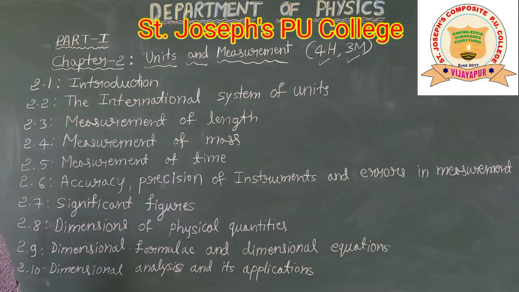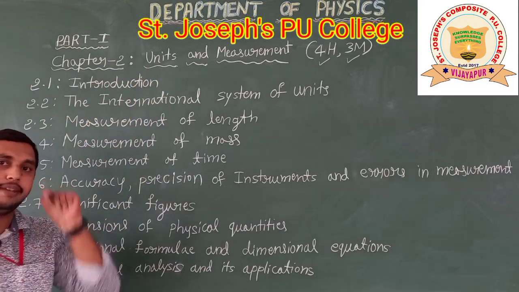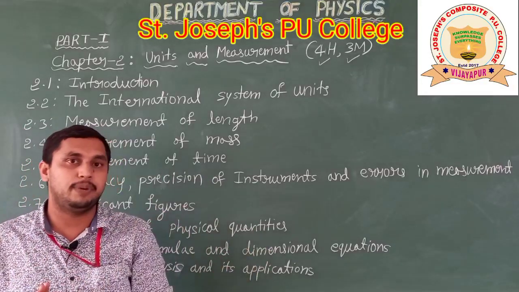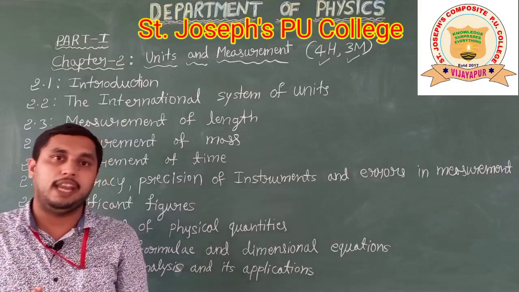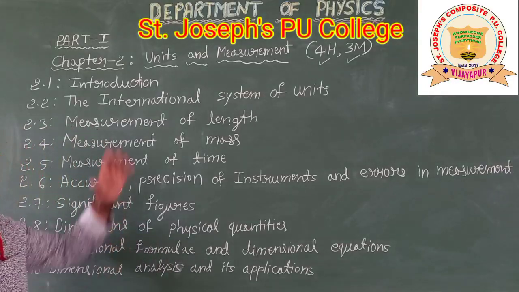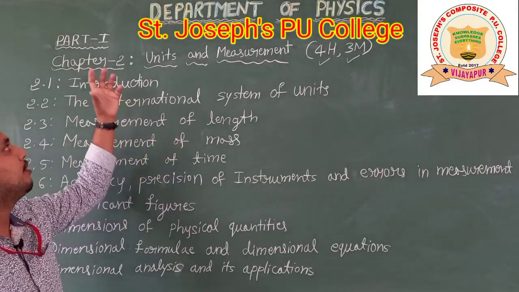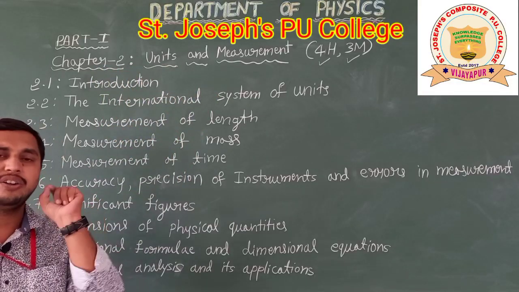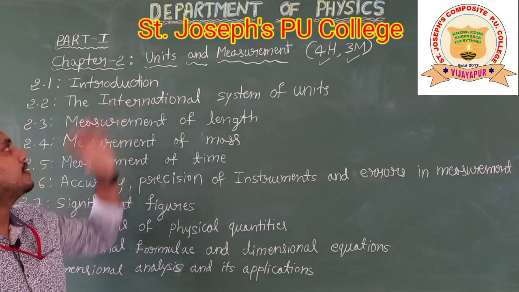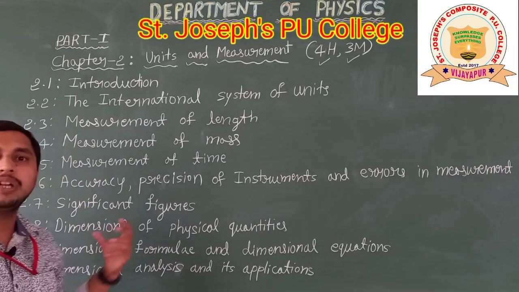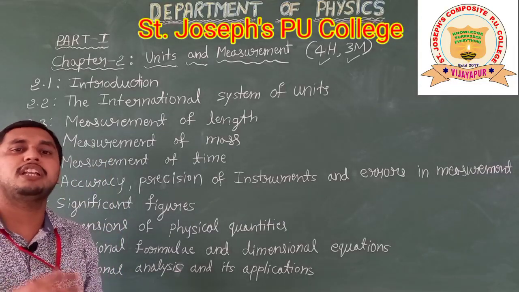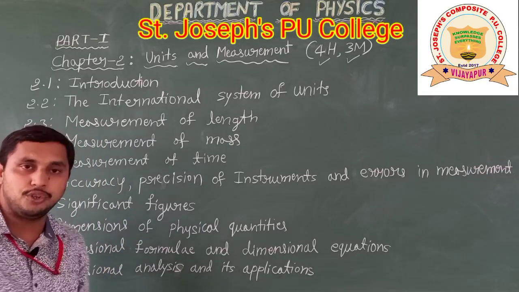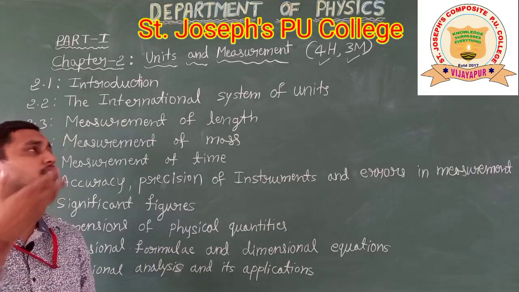This units and measurements chapter is very important for your whole physics syllabus, first year and second year, because in physics units and measurements are a special concept. Any quantity, particularly measurable quantities, you have to express in units, and you have to measure it.